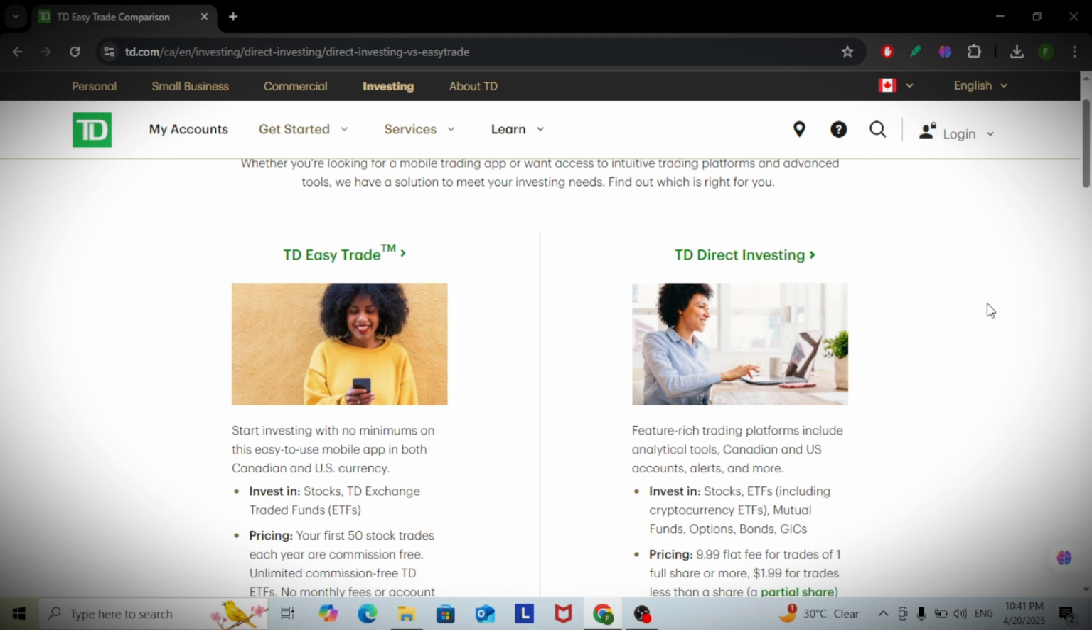So, which is better? If you're a new investor who just wants to buy and hold ETFs or a few stocks, TD Easy Trade makes things simple and cheap. But if you're experienced and want to build a more complex portfolio, TD Direct Investing gives you more tools and freedom. And that's the difference between TD Direct Investing and TD Easy Trade.